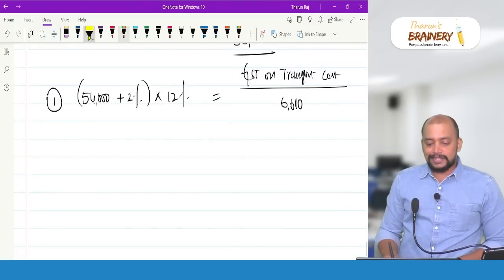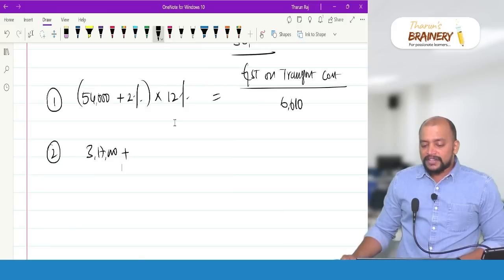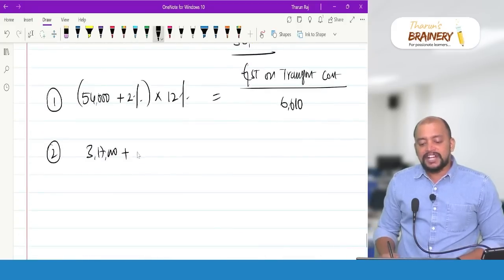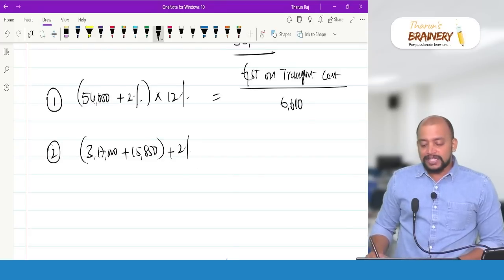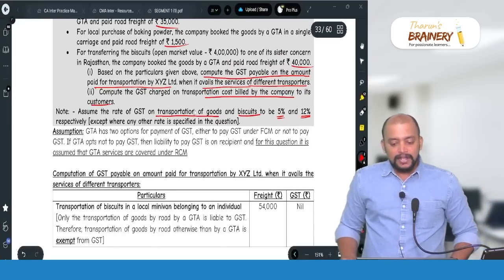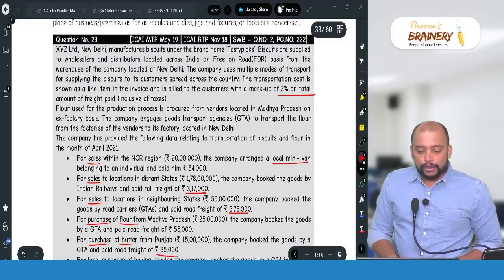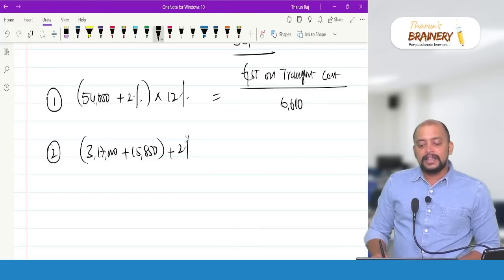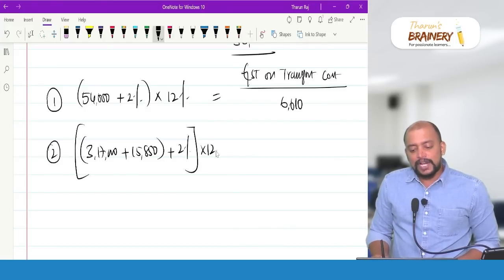3,17,000 freight cost. To that we need to add GST 15,850. On that we need to add 2%. Because see the wording in the question. What is the wording in the question? 2% on the total amount of freight paid inclusive of taxes. On that we need to multiply 12%.